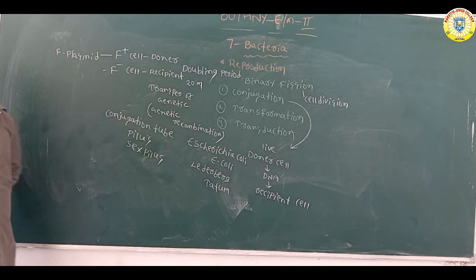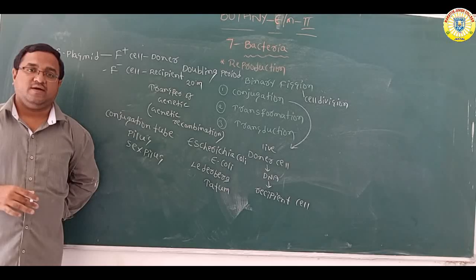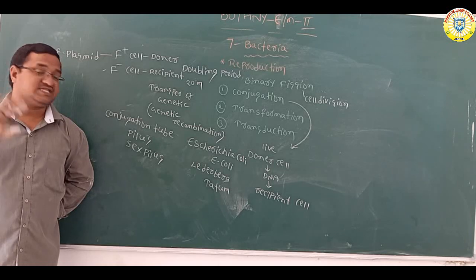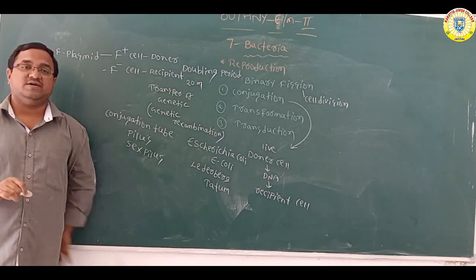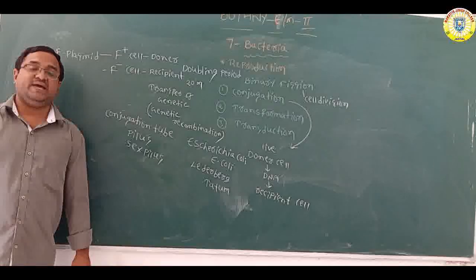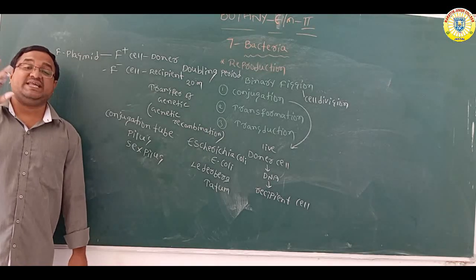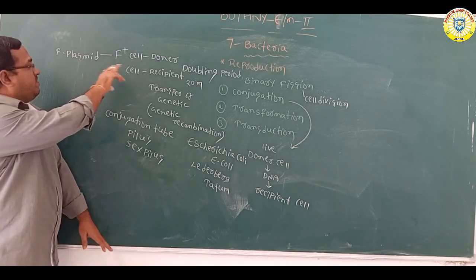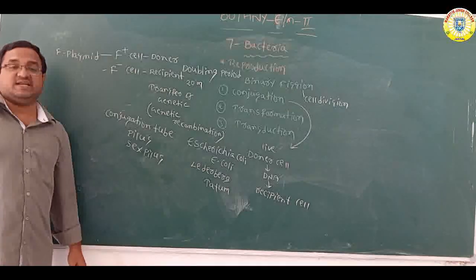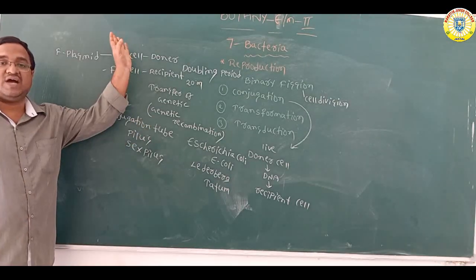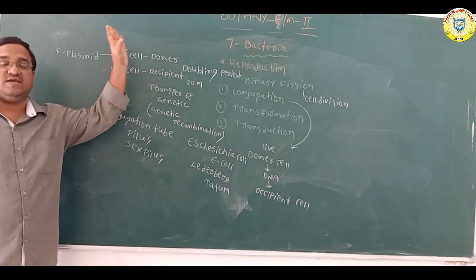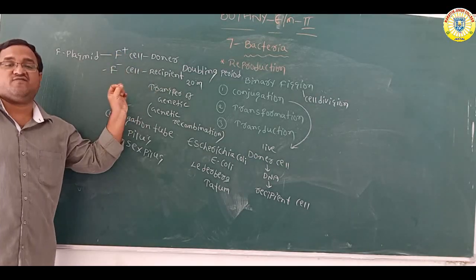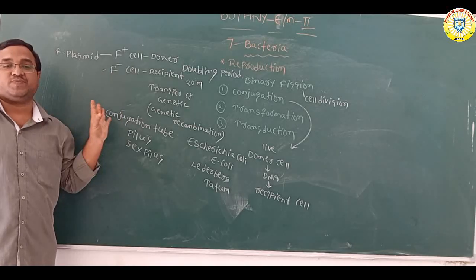Why do we call the donor bacteria cell F positive? It contains the F plasmid. Why do we call the recipient cell F negative? There is a lack of plasmid. There is no plasmid.